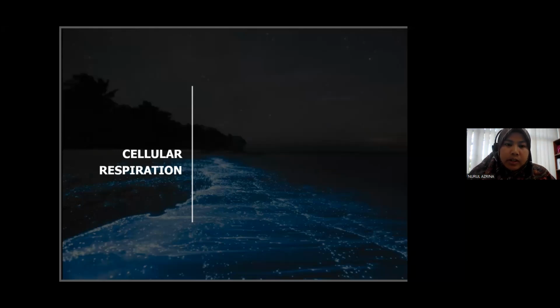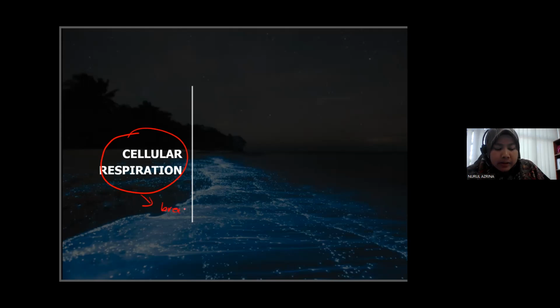So today we are going to learn about chapter 7, cellular respiration. So when we are talking about cellular respiration, you have to understand that this process of cellular respiration is a process purposely to break down sugar in the presence of oxygen.